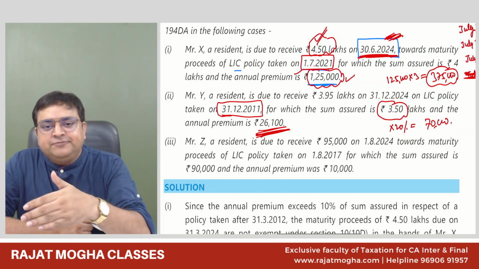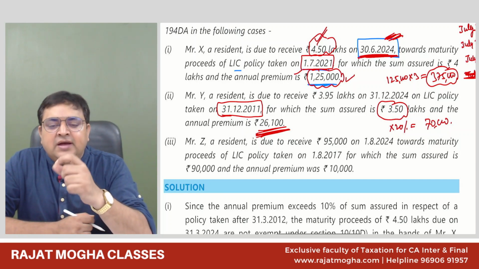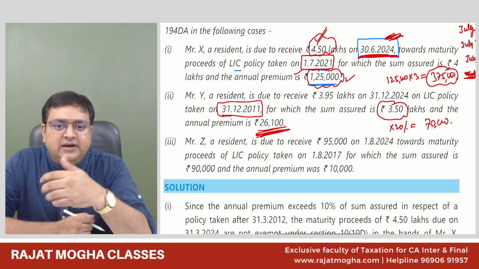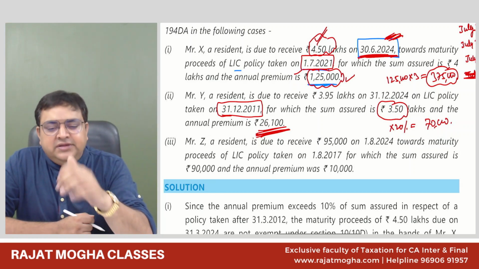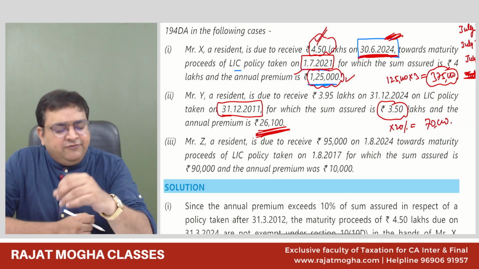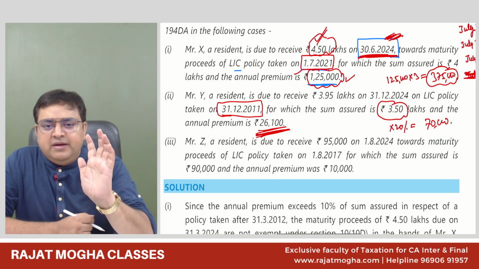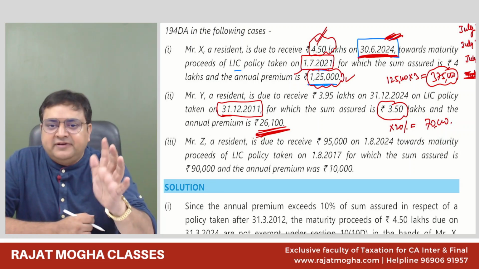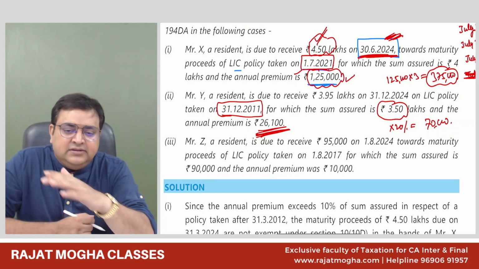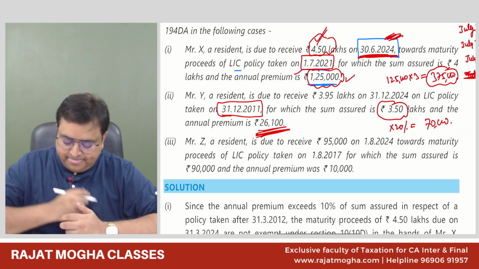Since the policy date was before 1st April 2012 and the premium paid is less than 20% of the sum assured, therefore this is an exempt policy under section 10. If you don't want to write section 10D, at least section 10 you will be able to remember. So just write that this is an exempt policy under section 10. Therefore, no TDS implications on this policy.